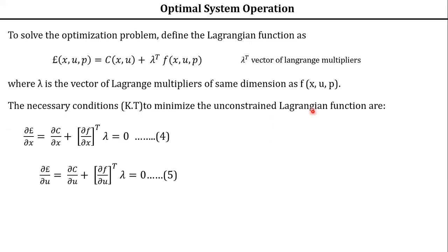Abhishek told that the cost term will not be there. Okay, let me explain it without wasting any time. Now, for this Lagrangian function we have to take the derivative with respect to p. When taking the partial derivative with respect to p, does this cost function consist of variable p? No, isn't it? Therefore, this term will not come into the picture. Tushar has given f of x comma u comma p. Very good. This term will not be there because there is no p variable.